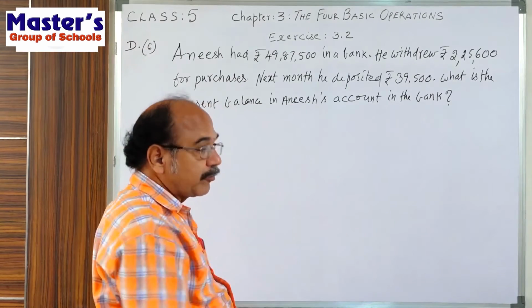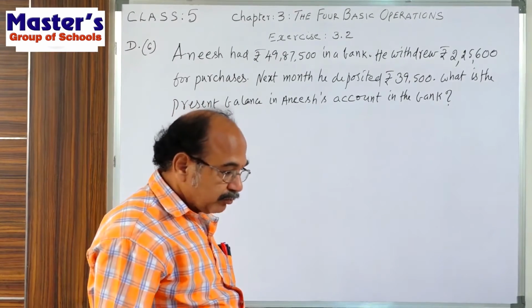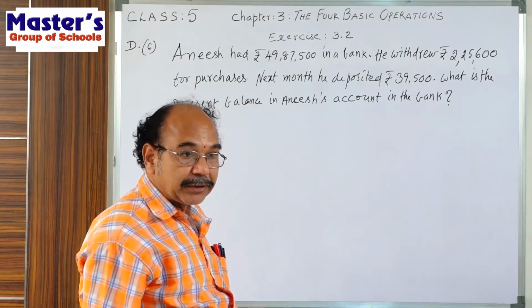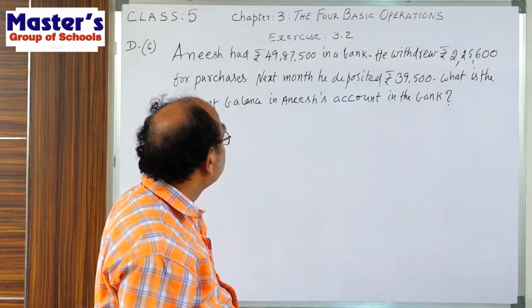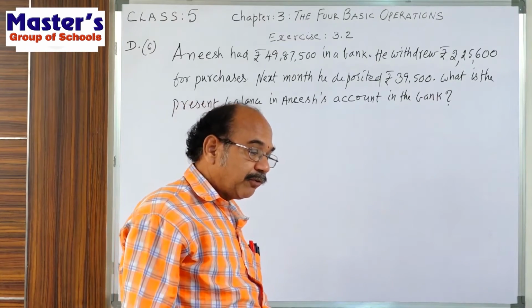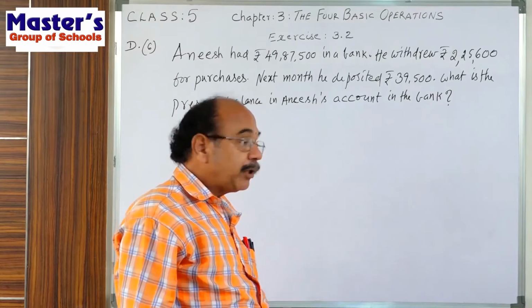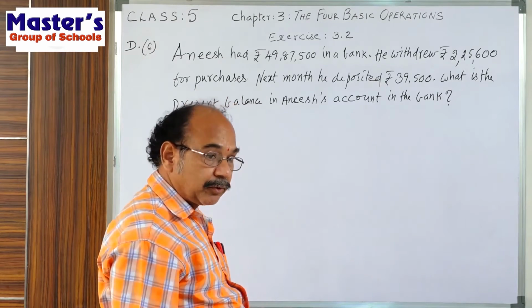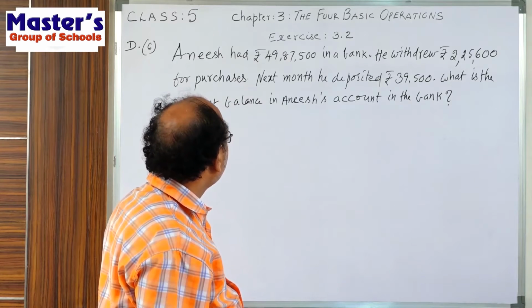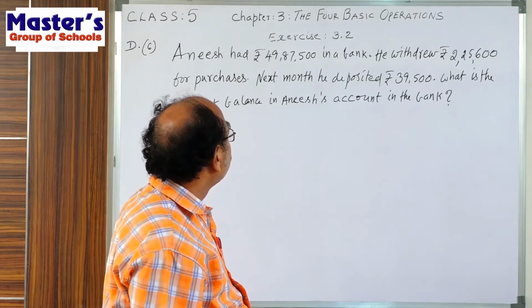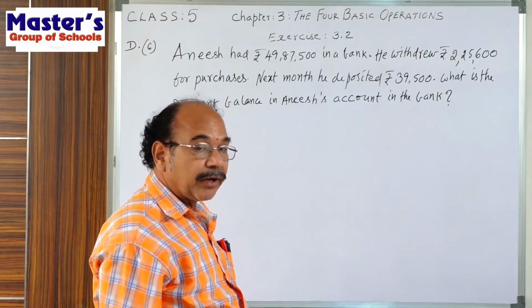Okay, after reading what is given, write it as steps. What is given in the problem, write as the steps. In the bank, how much money did Anish have, very much in the beginning? 49,80,500.